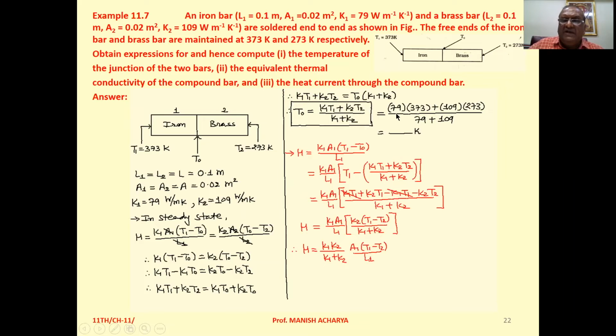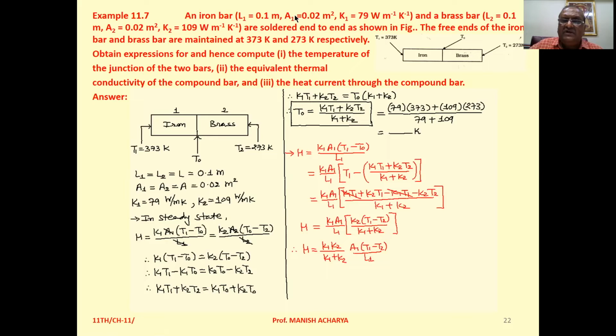Now substitute the values. K1 that is 79, T1 that is 373, K2 that is 109, T2 that is 273, upon K1 plus K2, so 79 plus 109. Solve this one, you will get the temperature at the junction.